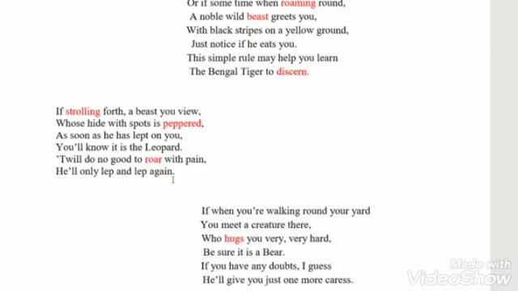Here, the literary devices are used. First of all, we will find out the rhyming scheme, that is A, B, A, B, C, C. View, you. Peppered, leopard. Pain, again. Second, alliteration. The use of consonant sound H in the beginning of two words.